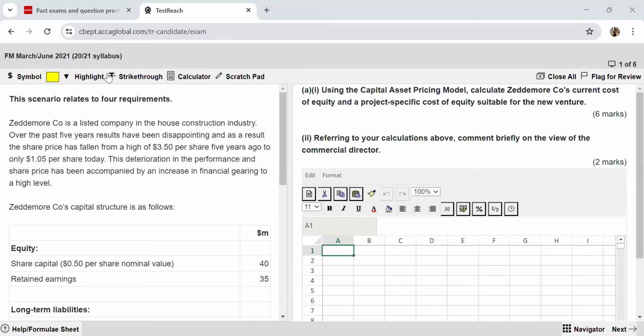As you can see, I'm doing it on the ACCA practice platform. If you have the Kaplan kit, this is question number 322 from your exam kit, but I would highly recommend that you open the ACCA practice platform and solve it over there. So this is a past paper question, asked in the March-June 2021 exam. So without any further ado, let's get started.